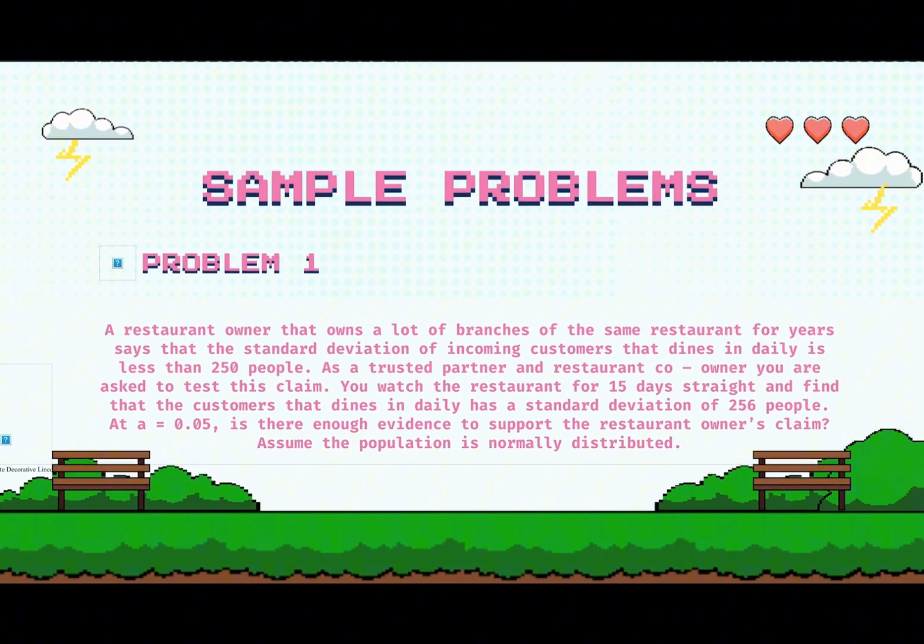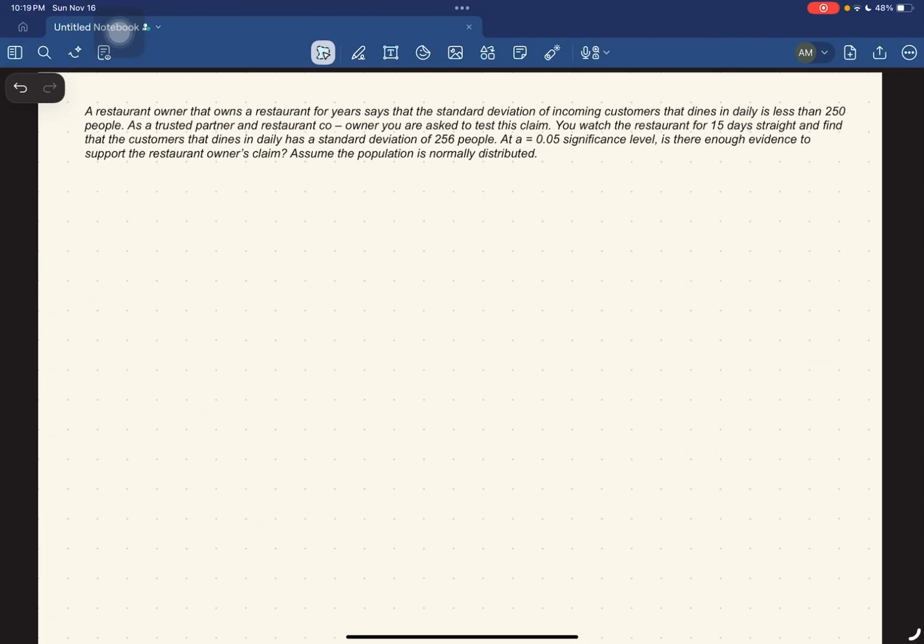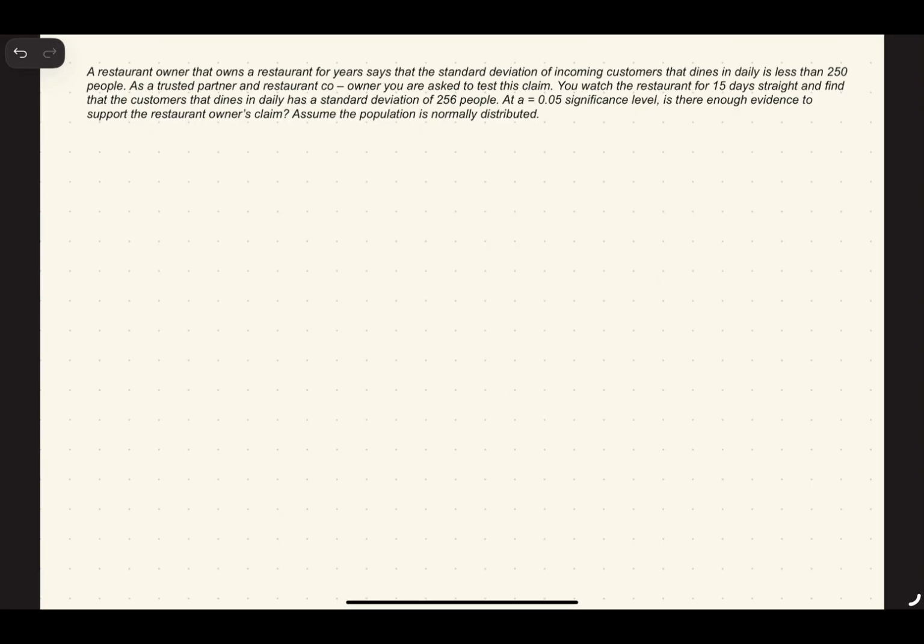To much better understand the test on variance and statistical deviation of a normal distribution, we will answer some sample problems. Our first problem is, a restaurant owner that owns a restaurant for years says that the standard deviation of incoming customers that dines in daily is less than 250 people. As a trusted partner and restaurant co-owner, you are asked to test this claim.